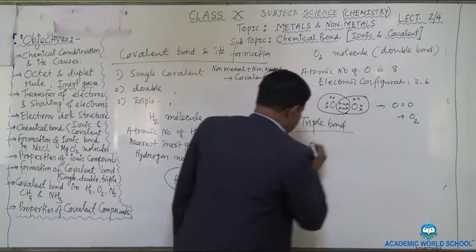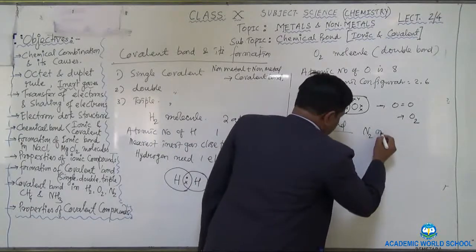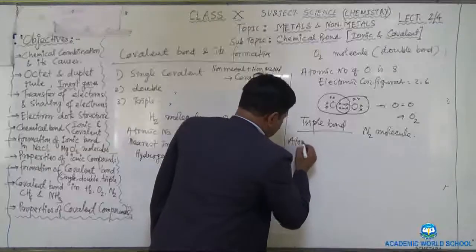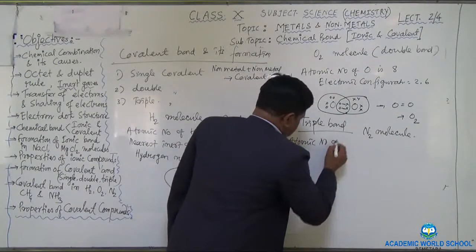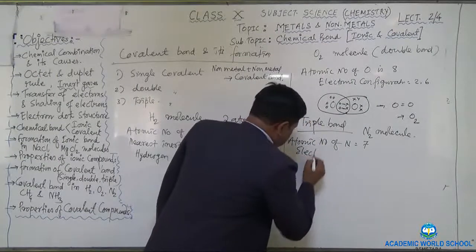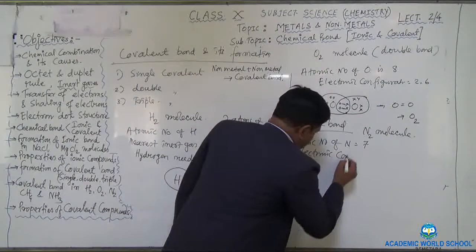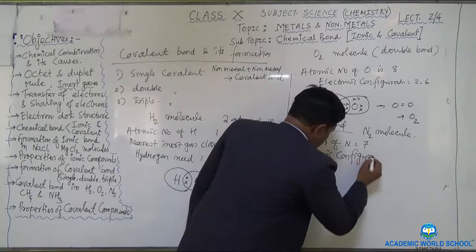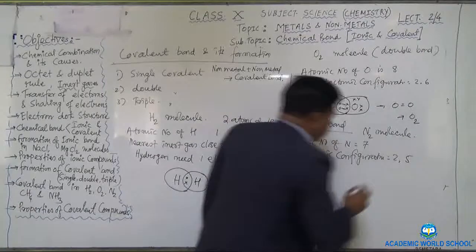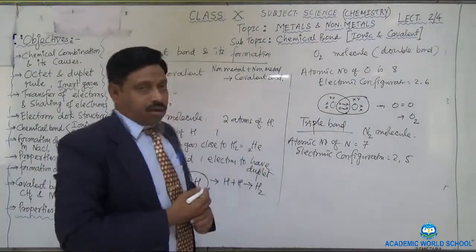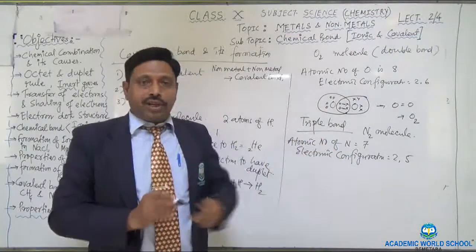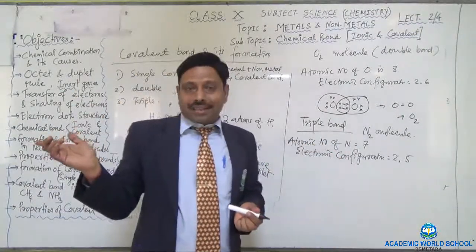Take an example of the nitrogen molecule. Okay? So the atomic number of nitrogen is 7. So the electronic configuration is 2 and 5. The first orbit will contain 2 electrons and the second orbit will contain 5 electrons. So again, one nitrogen atom shares 3 electrons of it with another 3 electrons of the other nitrogen atom.